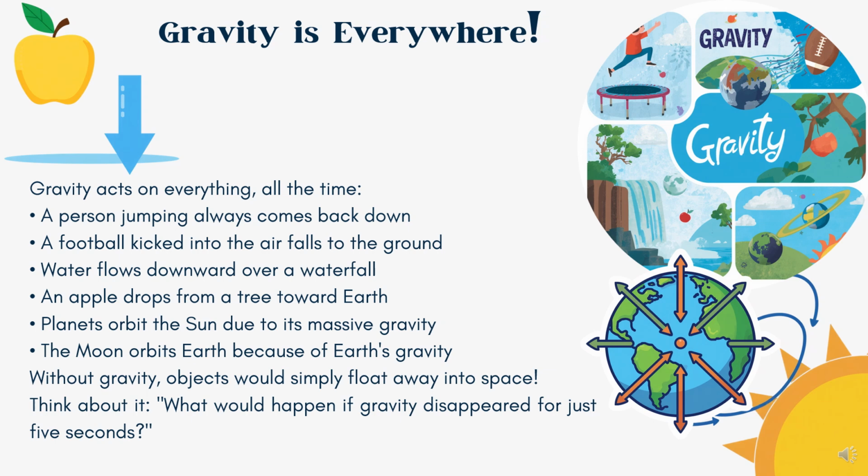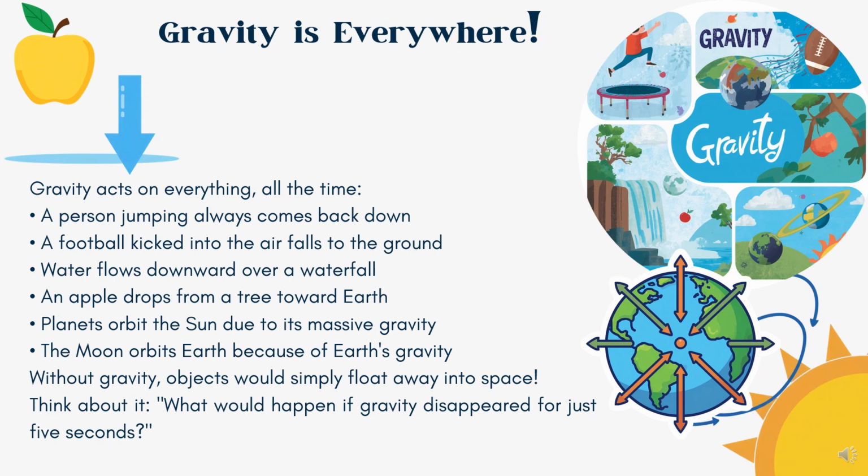Gravity isn't just something that happens when objects fall. It is working everywhere around us all the time. Gravity keeps us standing on the ground, holds the oceans on Earth, causes waterfalls to flow downhill, and keeps the moon traveling around Earth. It also keeps all the planets orbiting the sun. Without gravity, everything would simply float away into space. Imagine trying to eat breakfast if your cereal, milk, spoon, and chair were floating around the room. Gravity helps keep our world organized and stable.